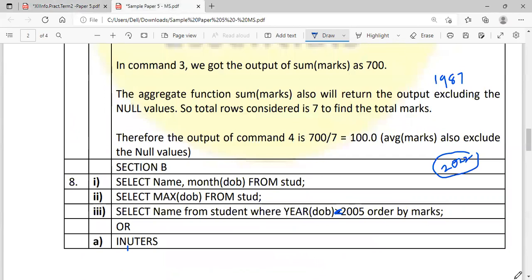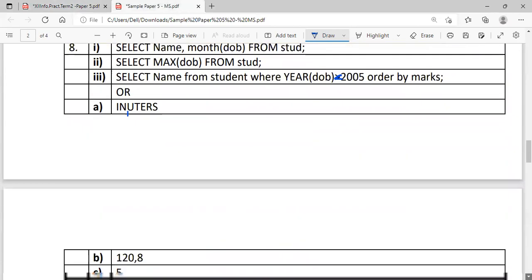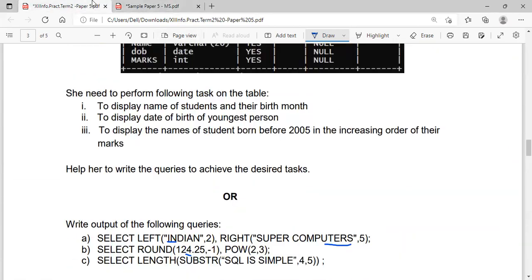So 120 comma 8 will be your output. Next one, select length of substring SQL is simple 4,5. From the fourth character, you want to extract 5 characters: 1, 2, 3, 4, 5. So you got 5 characters, and the length of that is 5 only. Your output will be 5.